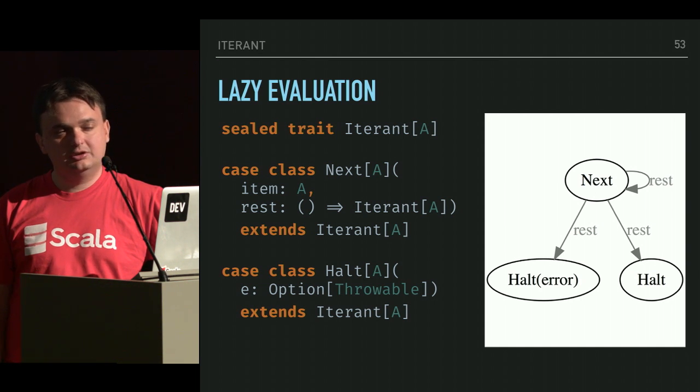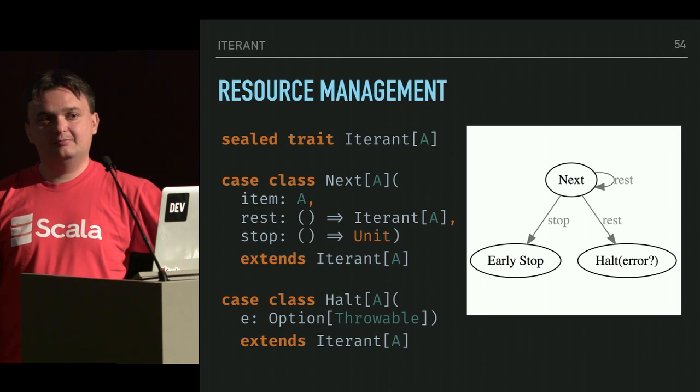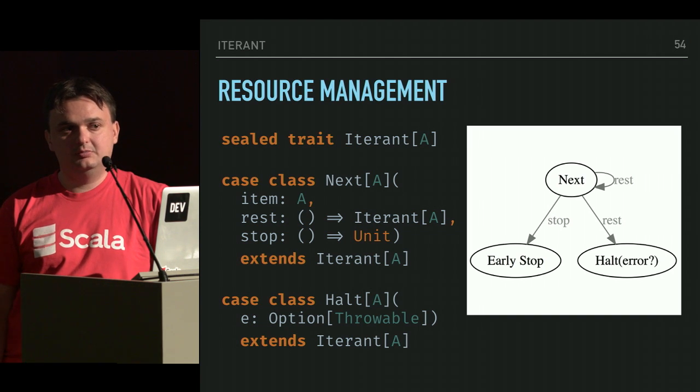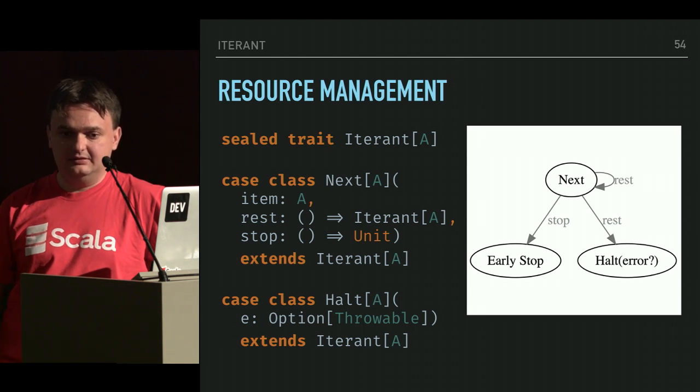And we are also going to introduce a hold state that can also signal an error, because we hate throwing exceptions. Right? So the hold state represents the empty stream with an optional error. For resource management, this being in general a weakness of iterable-like data types, or of ListT from Haskell, we introduce another function in there on each state called stop that is meant for doing early stop, for early releasing of resources.